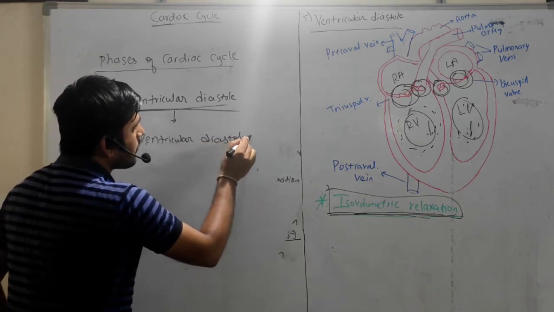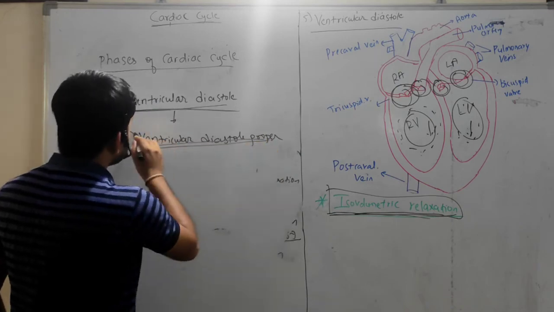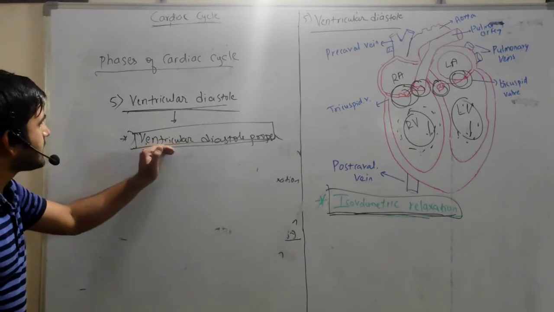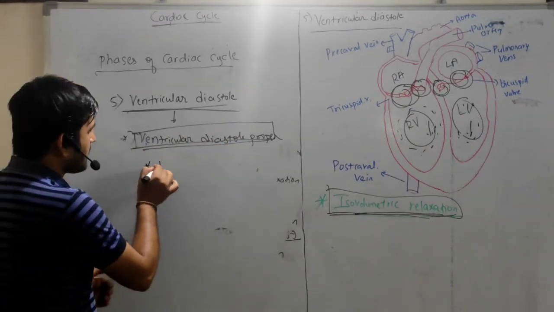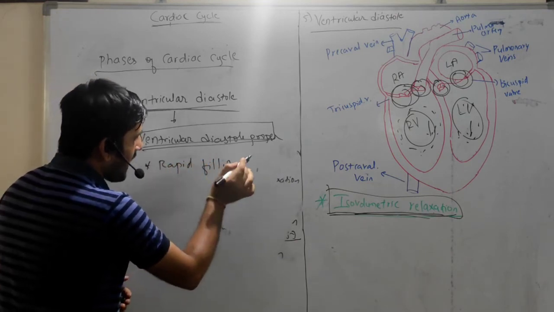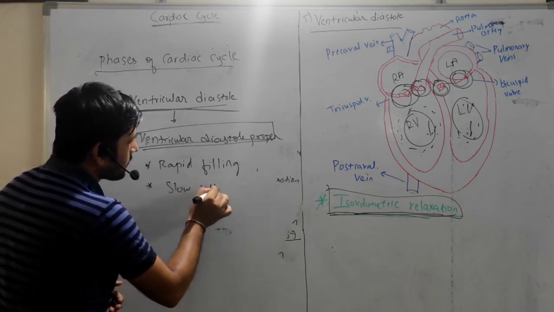diastole proper, right? So this is again the sub phase of the ventricular diastole. This ventricular diastole is again subdivided into rapid filling and second one is slow filling.